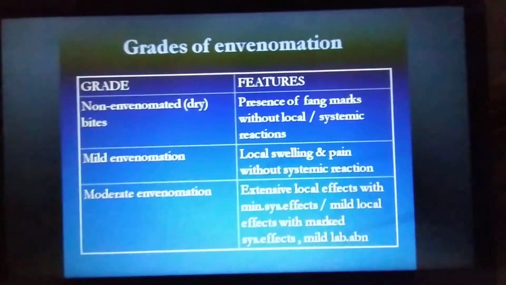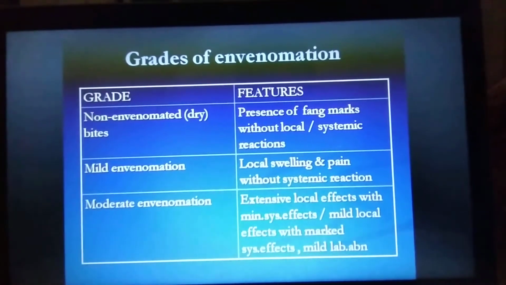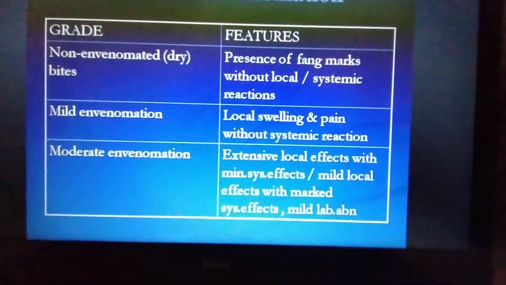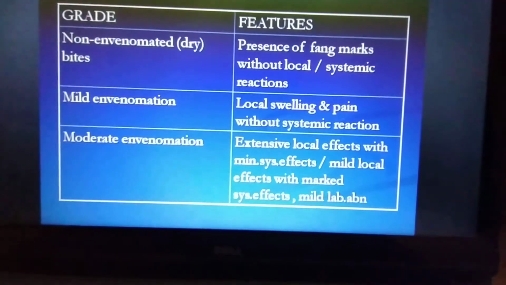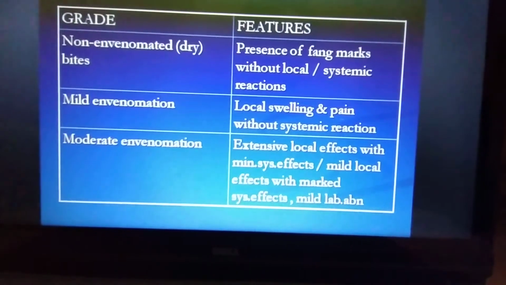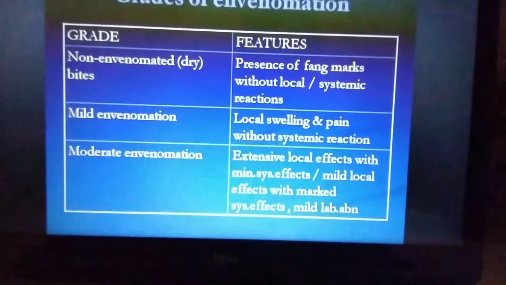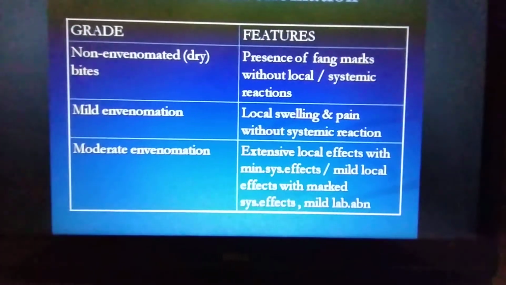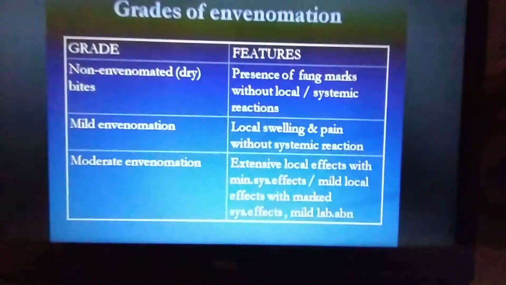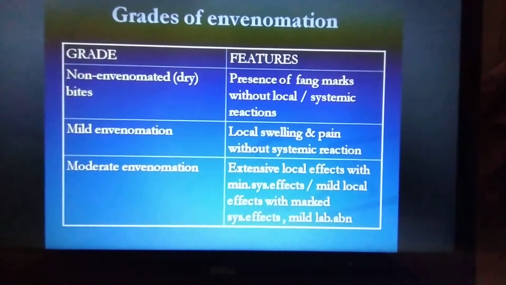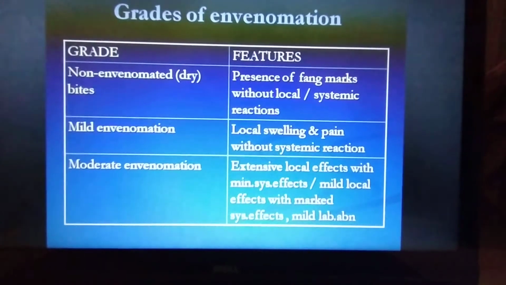So, grades of envenomation. That is non-envenomated, dry bites. So, how can we differentiate the bites? A non-envenomated dry bite is the presence of fang marks without local or systemic reaction. That means the bite has happened, but the snake didn't inject the venom into the patient's body. So, fang marks will be present without any local or systemic reaction.